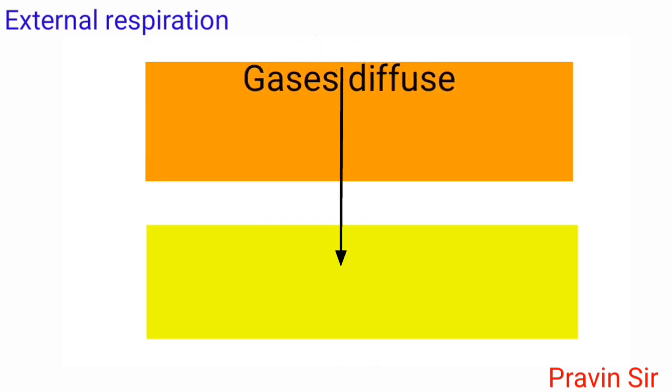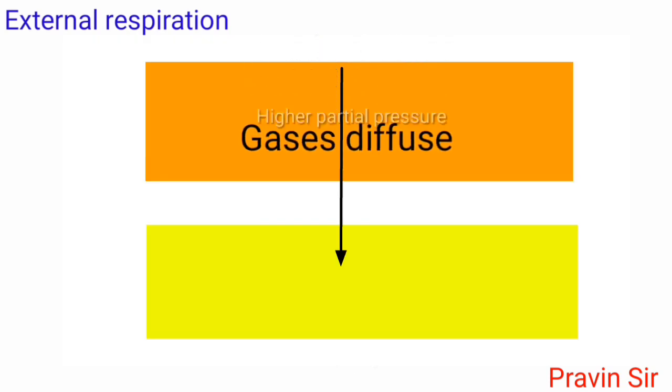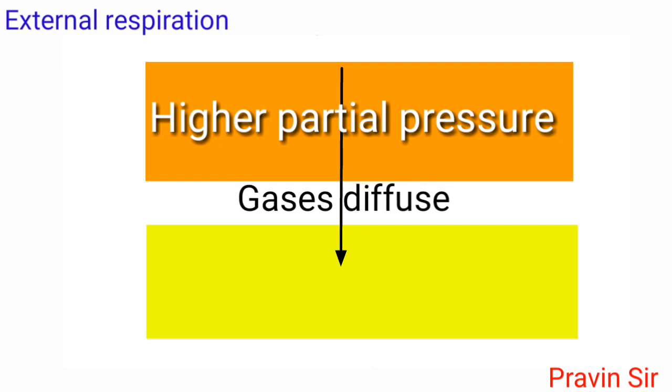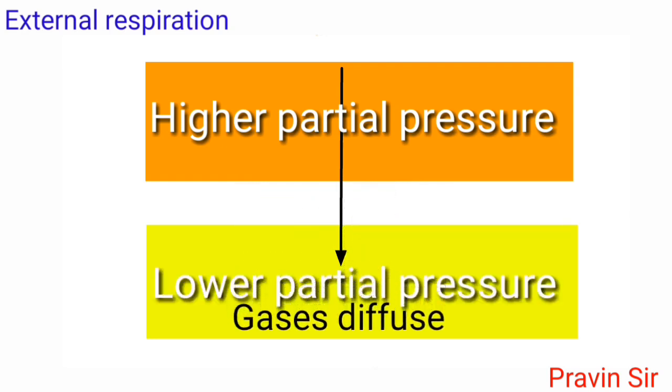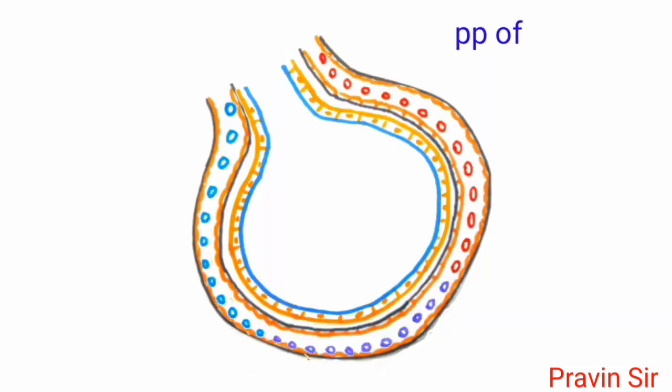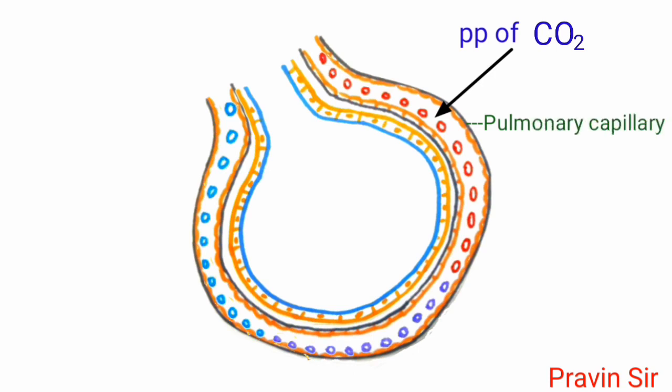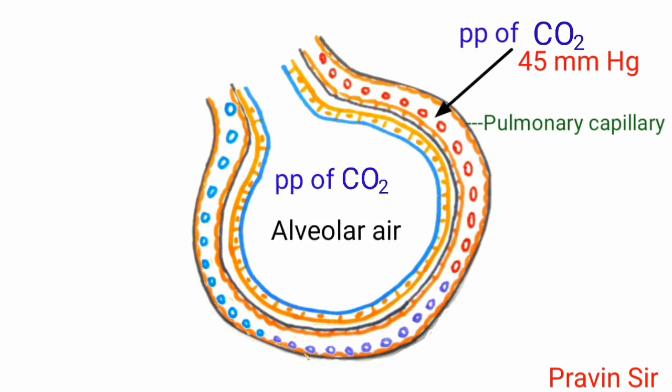The gases diffuse from an area of higher partial pressure to an area of lower partial pressure. The partial pressure of carbon dioxide of blood in the pulmonary capillaries is 45, while the partial pressure of carbon dioxide in alveolar air is 40.